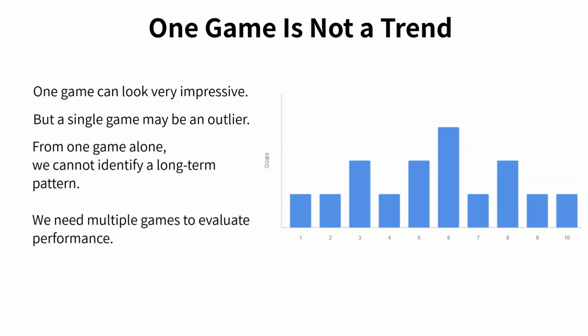When we focus on just one game, we do not have enough information to identify a long-term pattern. This one result could be unusual, or it could simply be part of normal variation. To evaluate performance more carefully, we need to look at multiple games together, not just one standout result. This is an important idea for the SAT. One impressive data point alone does not establish a trend.